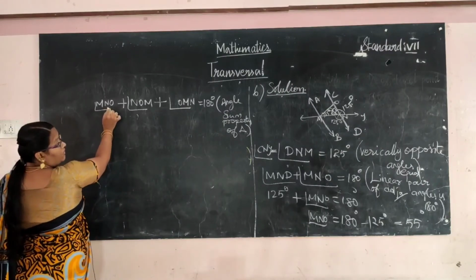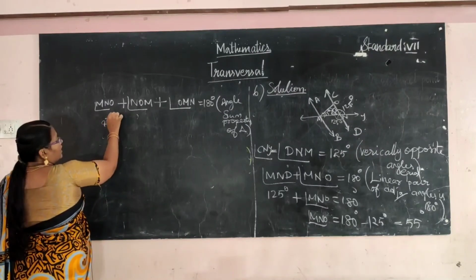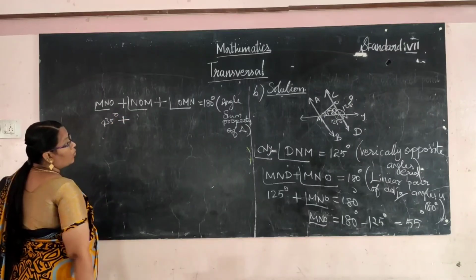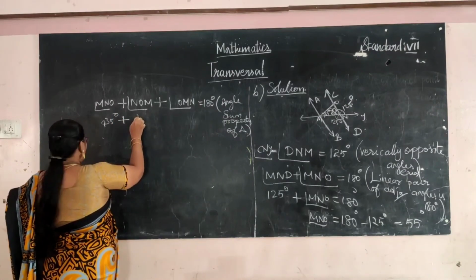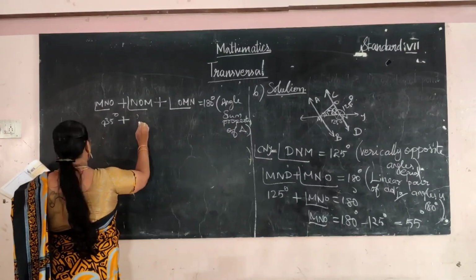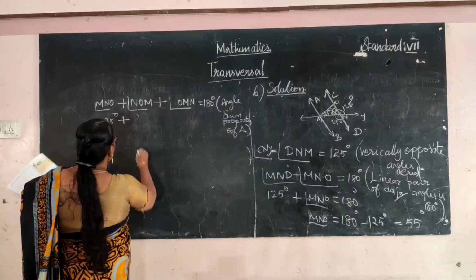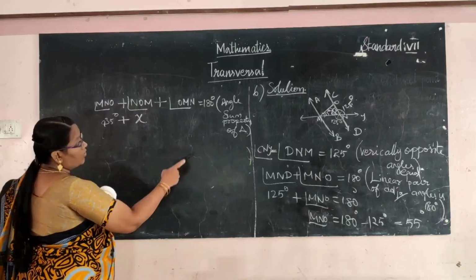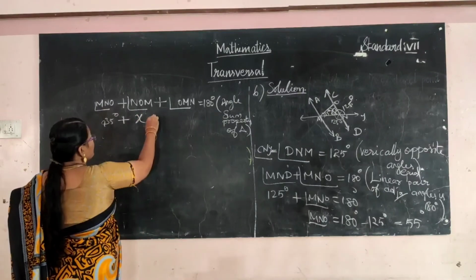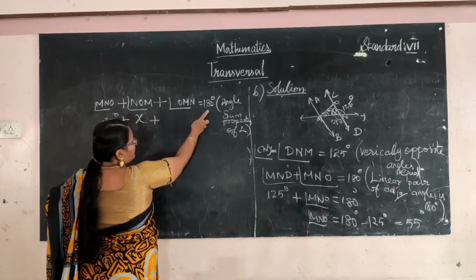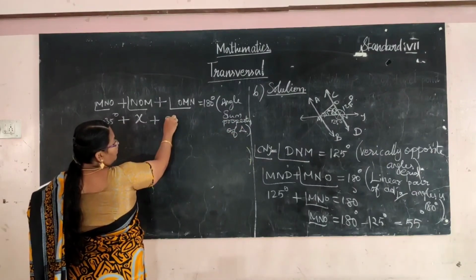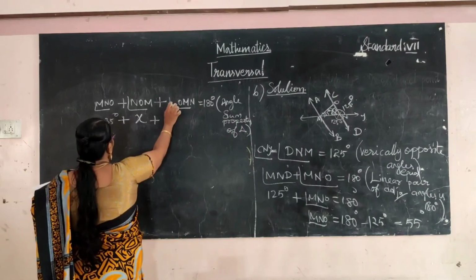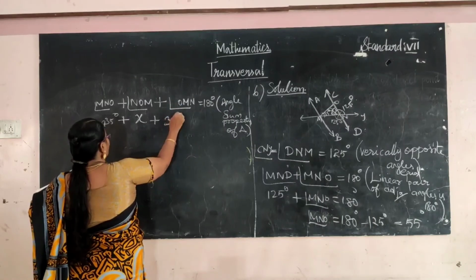Here the N value is 55 degree and the O value we don't know. We have to find that answer, that is X. O we consider as X plus OMN. OM value was 35 degree.